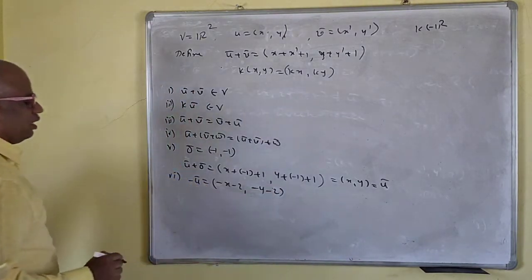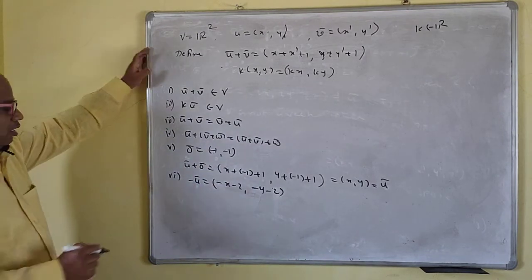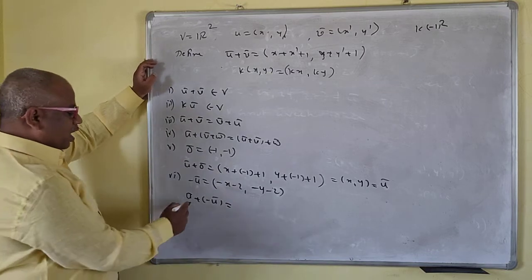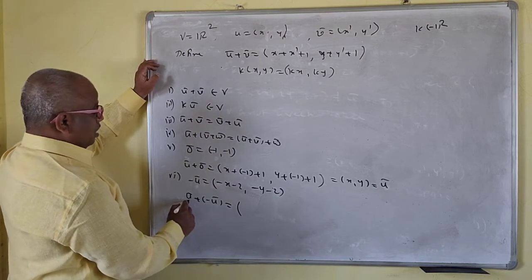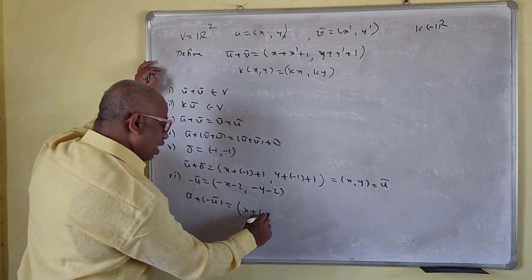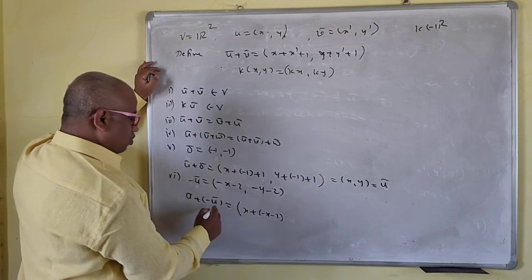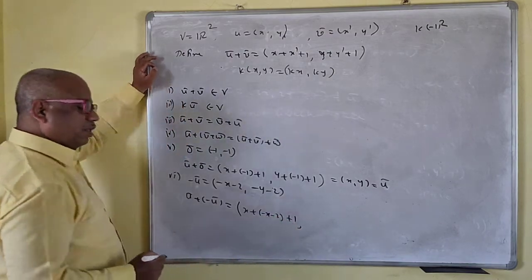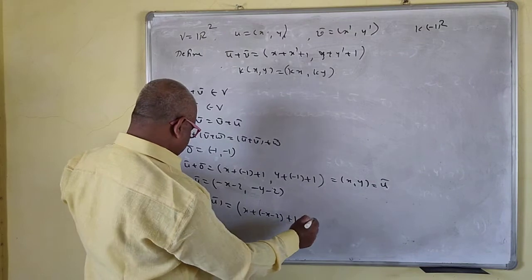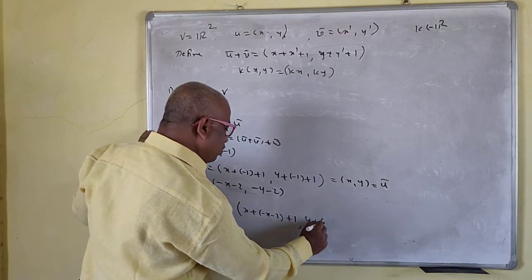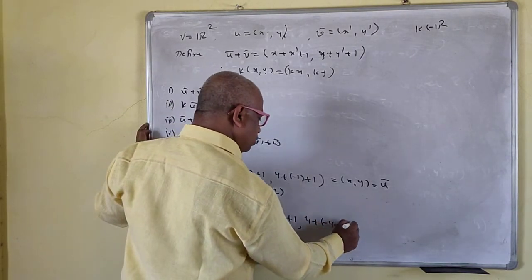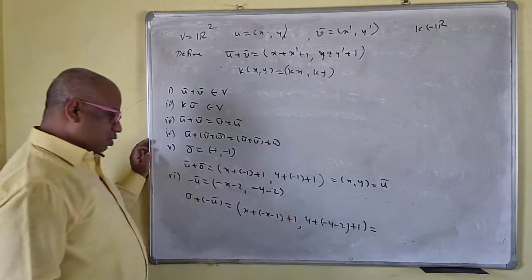Okay, so if you define it like this, minus u bar, u bar plus minus u bar, where u bar is xy. So x plus minus x minus 2, plus 1 you have to add. X plus x prime plus 1. And y plus y prime, where y prime is minus y minus 2, and plus 1 you have to add. So what is this then?